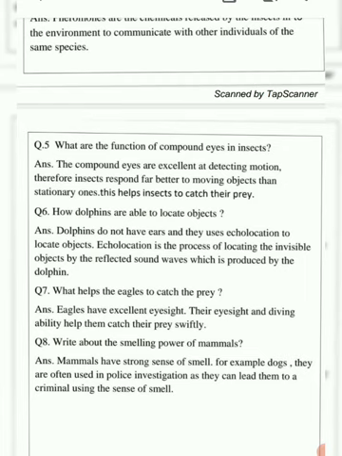Question number 8. Write about the smelling power of mammals. So you know that mammals are excellent in smelling. Mammals have a strong sense of smell. For example, dogs. They are often used in police investigation, as they can lead police to a criminal using their sense of smell. I hope you have seen such dogs.